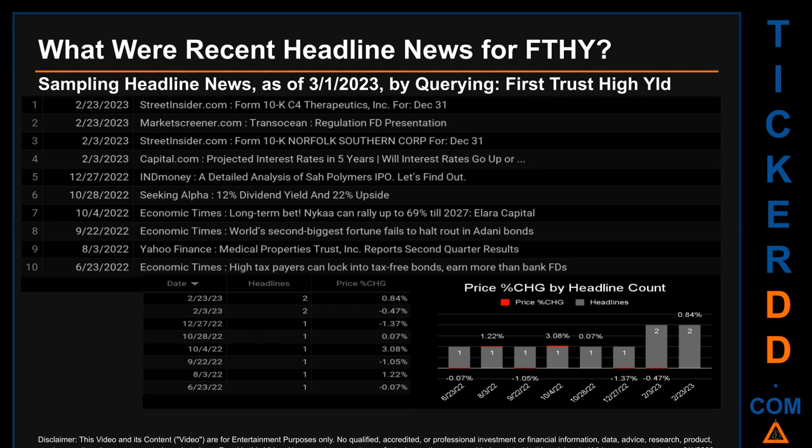Tuesday, October 4, 2022 was the day with the highest percentage change in price when we compare opening versus closing price for the ticker. The day saw a jump of 3.08% when FTHY opened trading at $13.62 and closed at $14.04. There was one found headline when Economic Times published the headline that read, Long-term bet. Nykaa can rally up to 69% till 2027, Elara Capital.